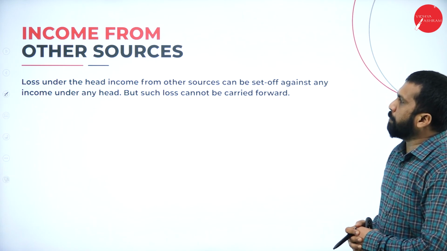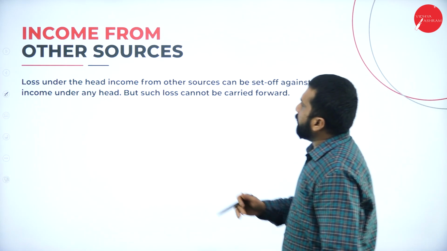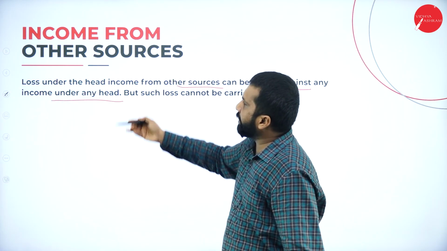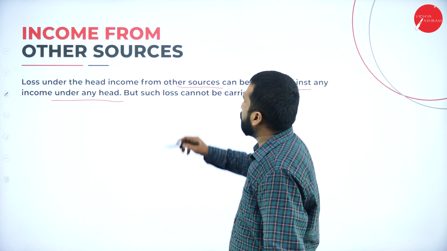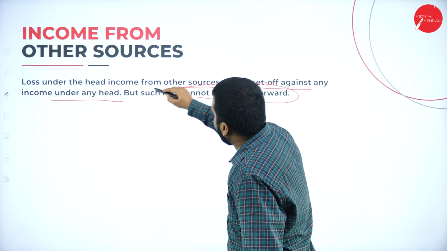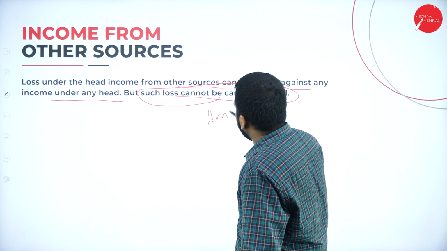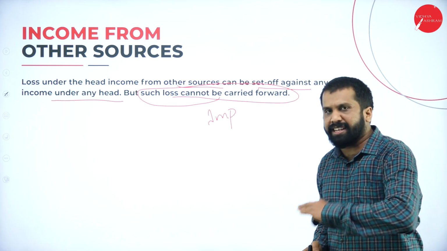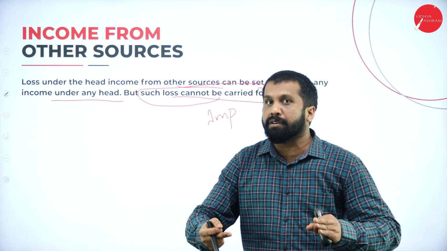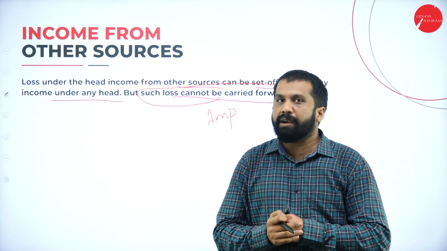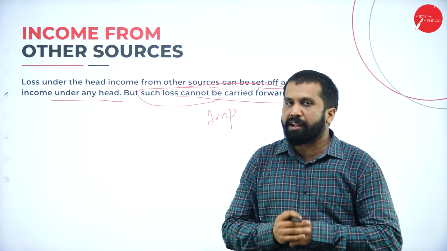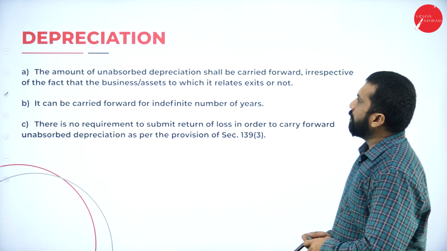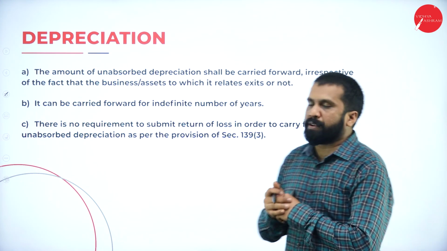Now, income from other sources. Loss under the head income from other sources can be set off against income from any head. Any head you can set off. But such loss cannot be carried forward. Important. Remember, other source losses you can adjust with anything. But can you carry forward? You cannot carry forward. You have to adjust in that year only. If you cannot adjust that year, then you cannot carry forward. That is gone.